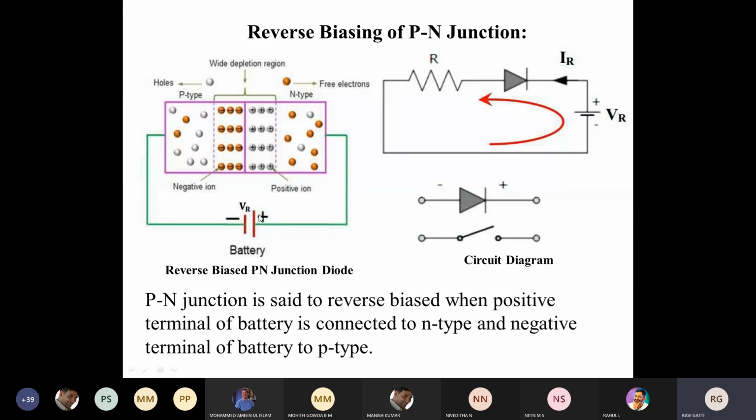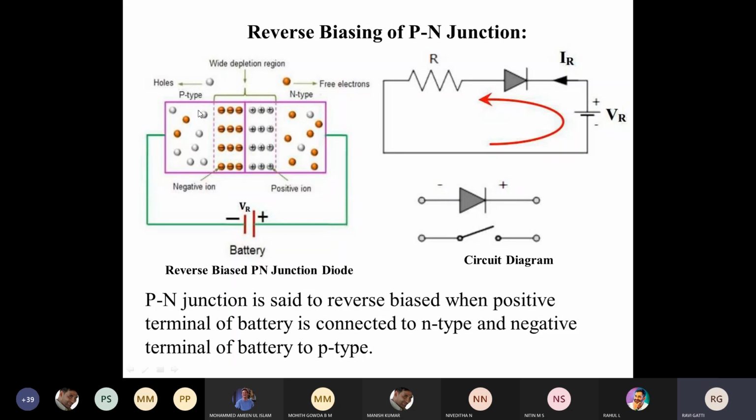One more thing that happens is, the minority charge carriers in the p-type will start to repel and try to accumulate in the depletion region. Similarly, the minority charge carriers in the n-type, that is holes, will start to repel because we are applying a positive voltage. So a repelling voltage is exerted on the minority charge carriers, and because of that they will start to move in the opposite direction.